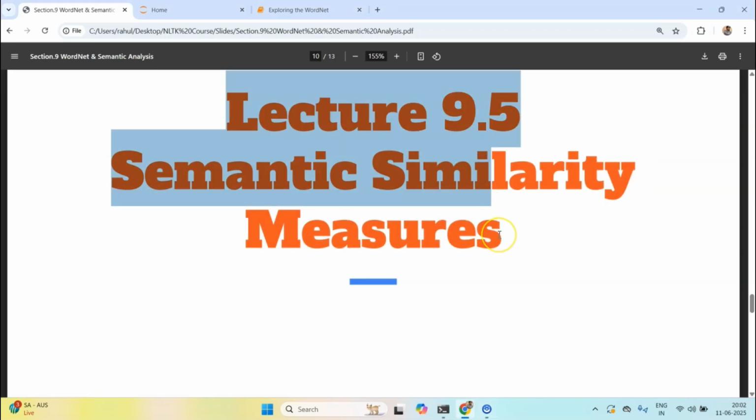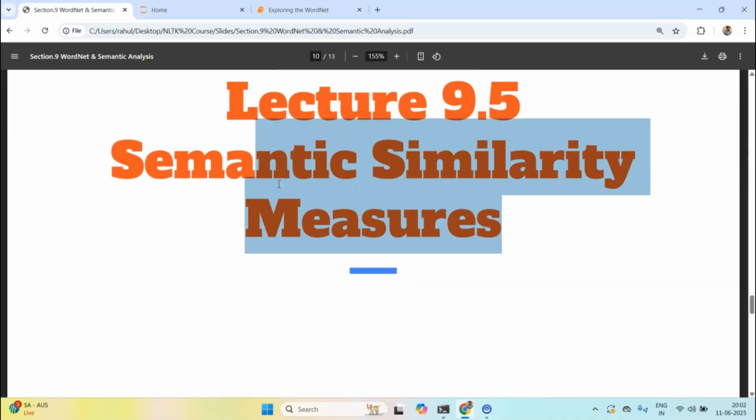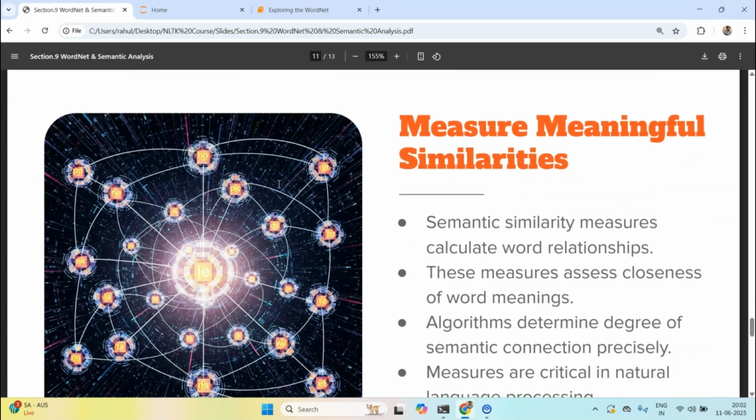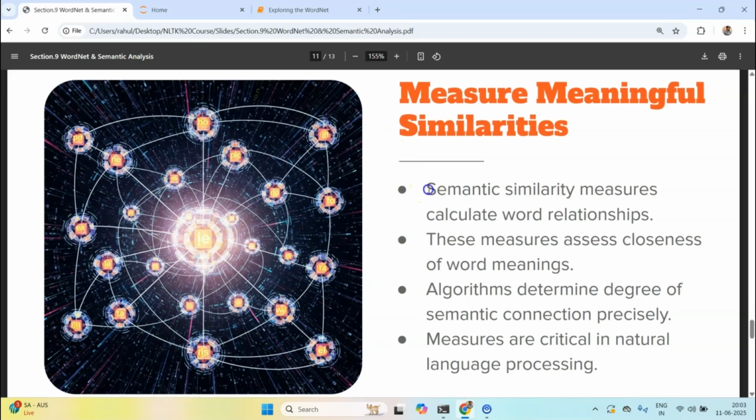Semantic similarity measures allow you to quantify how similar two words are. By default the WordNet library offers you two different kinds of similarity metrics: path similarity and Wu-Palmer similarity. These can be used to get a score between 0 and 1. If a score is closer to 1, that would mean those two words are very similar.